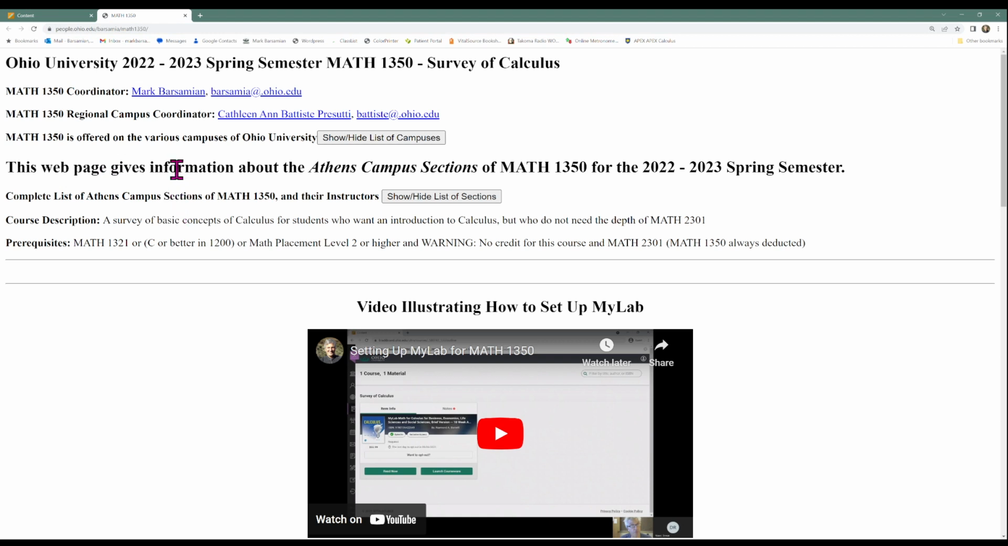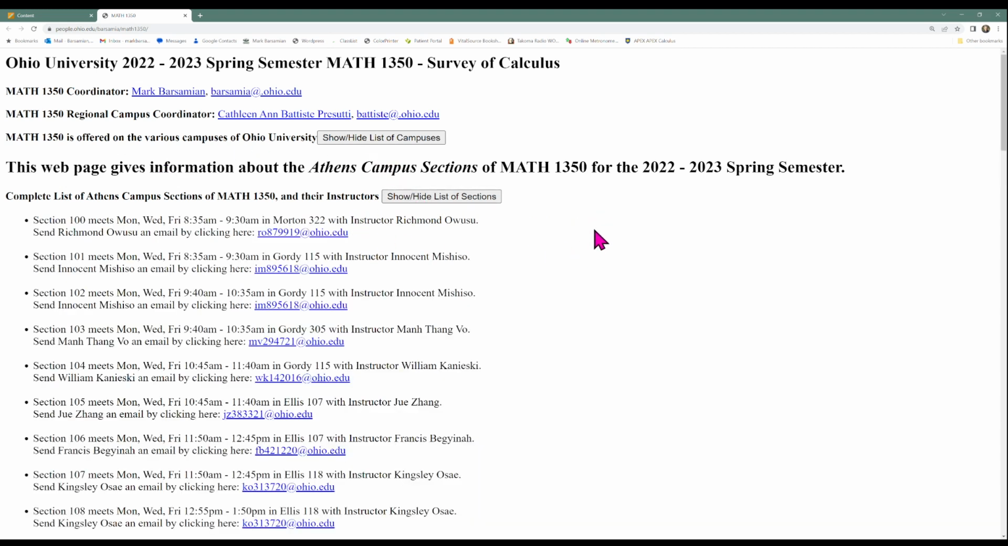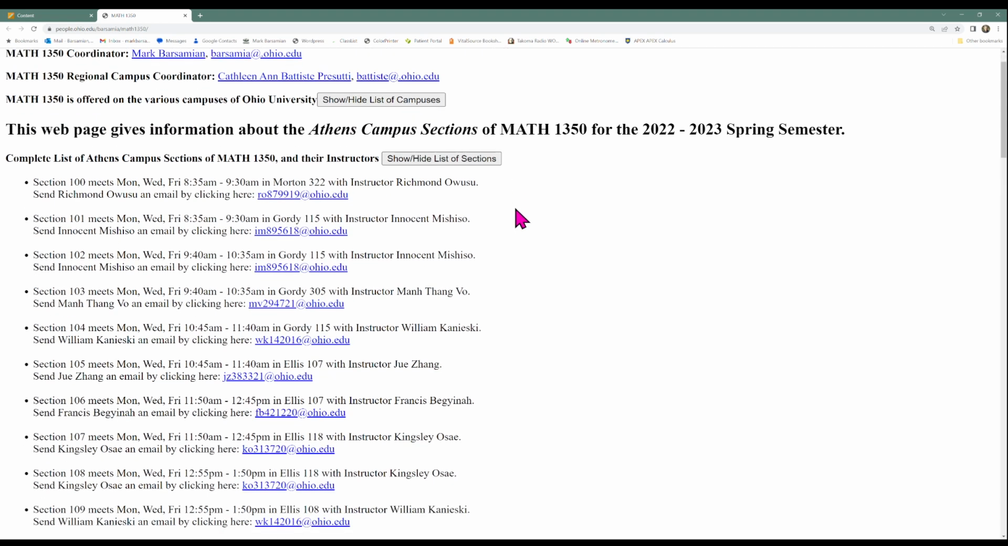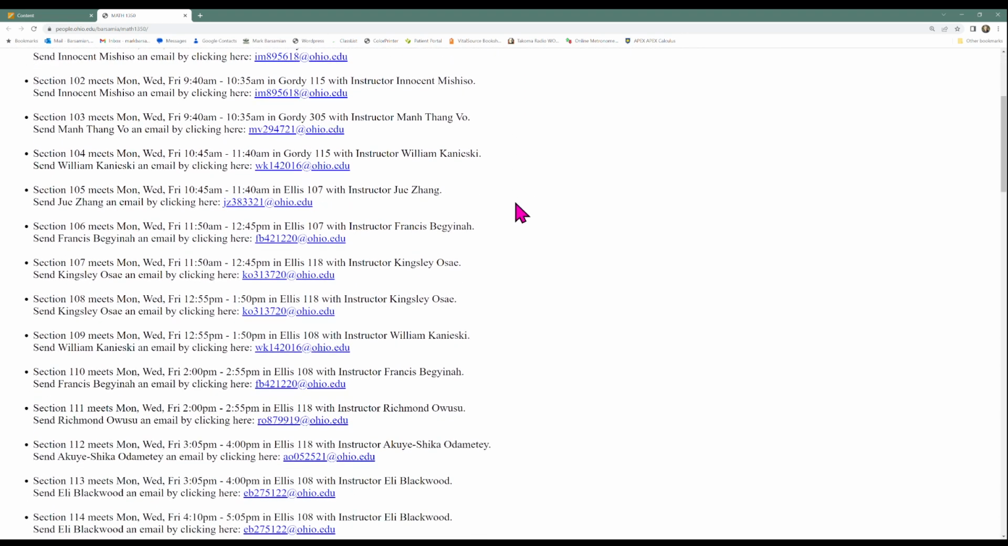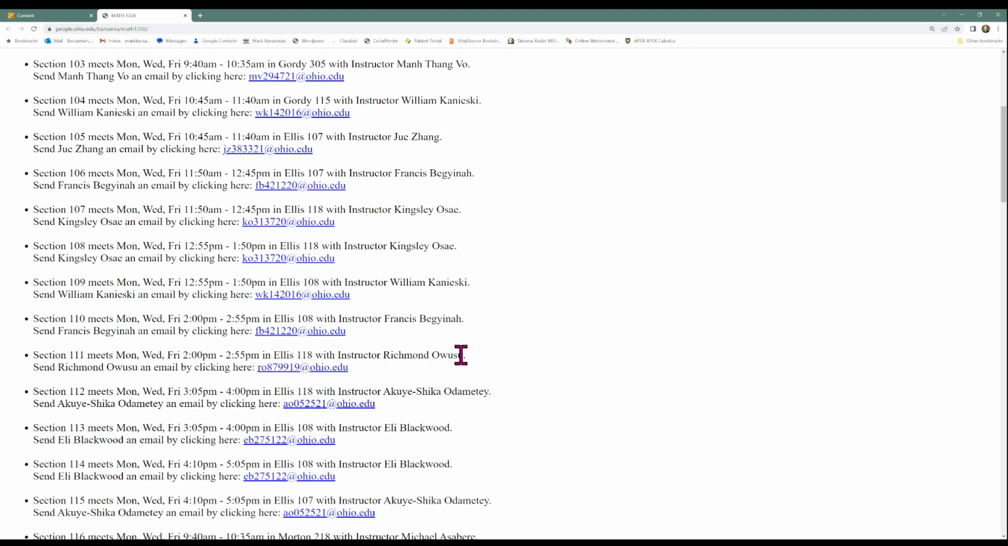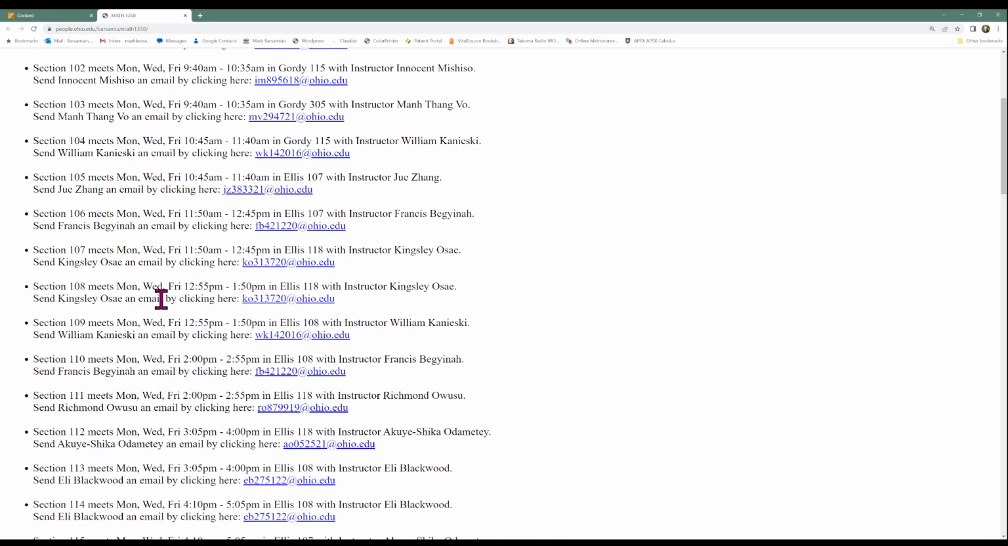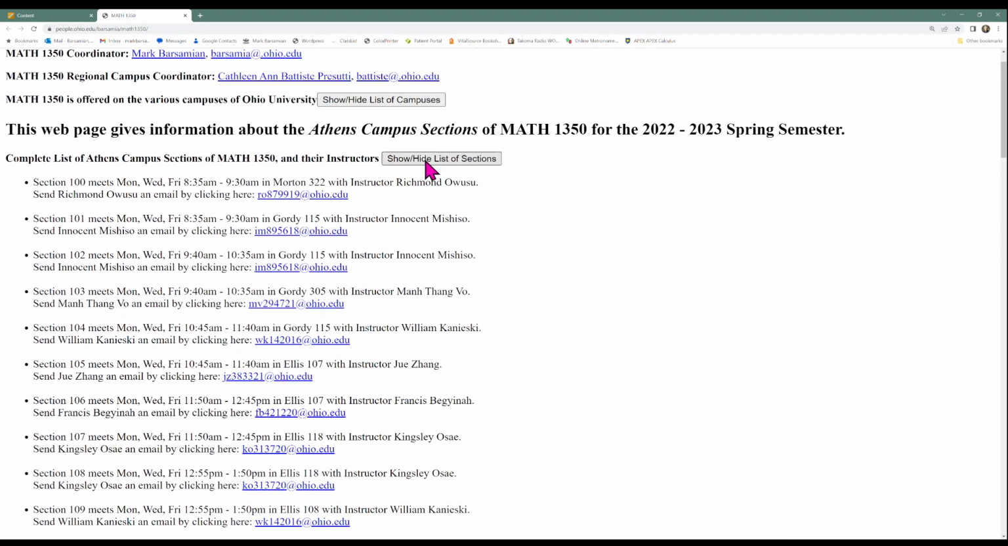So on this web page, we'll go from top to bottom fairly quickly. First of all, there's a list of all the sections of Math 1350 being offered on the Athens campus. Remember, I said that there are 24 of those. They're all listed here with their meeting times and locations and their instructor, and a link where you can send the instructor emails, just like we saw on the Blackboard page, a similar kind of list.